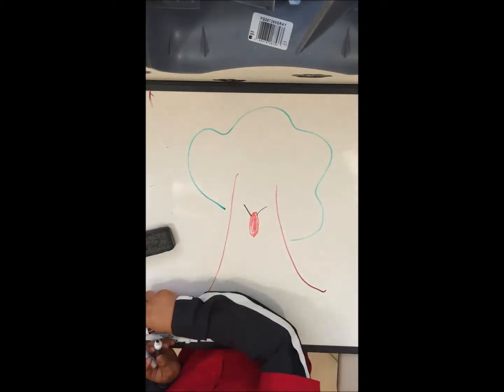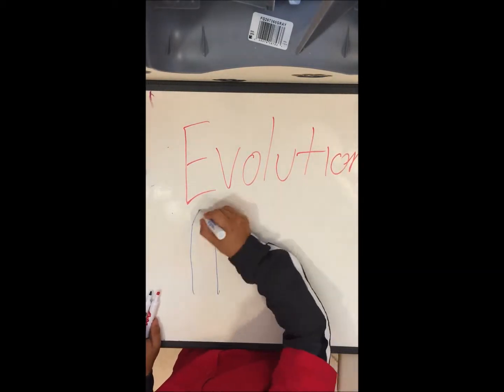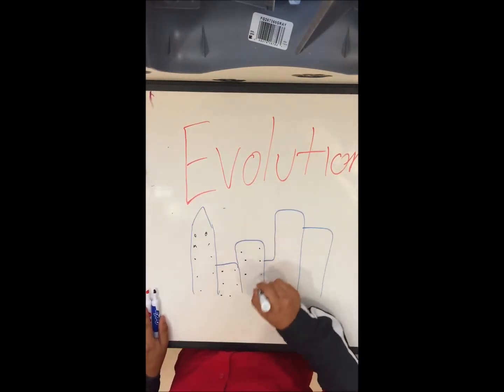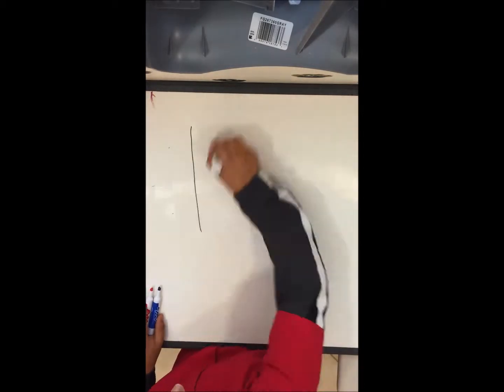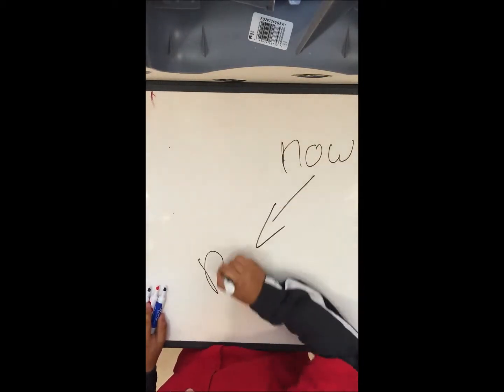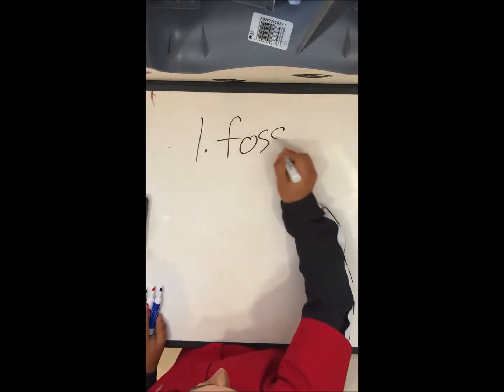And from there, evolution kept going to form the society we have today. But many people may ask, how do we know? How do we know about things that happened millions of years ago?